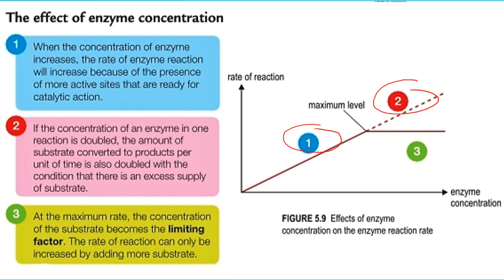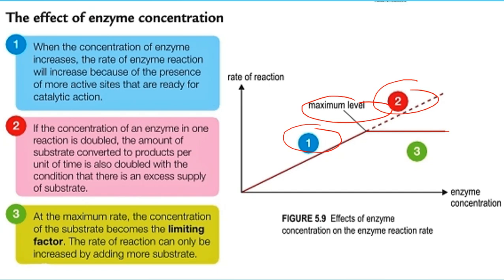So at the maximum rate here, the concentration of substrate becomes the limiting factor. The rate of reaction, sini dia akan malar lah. The rate of reaction can only be increased by adding more substrate.